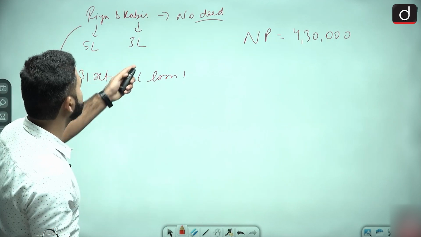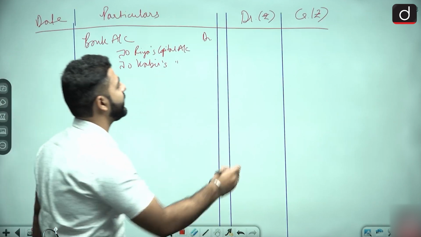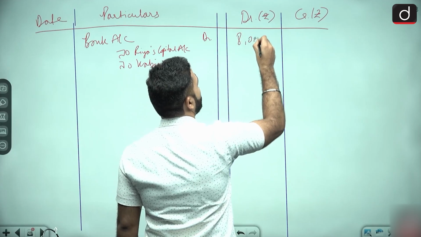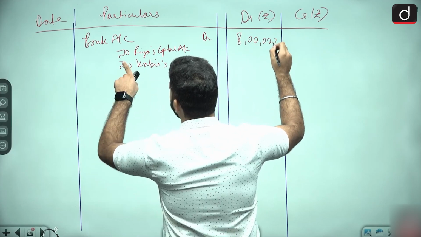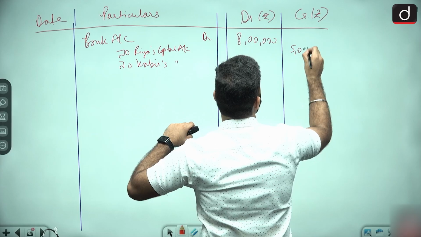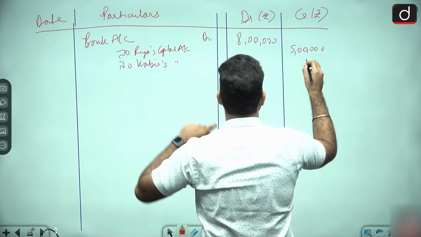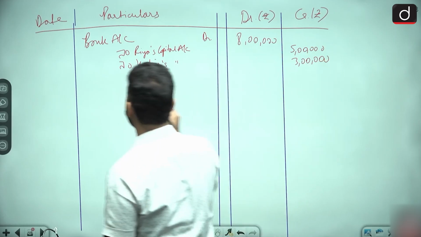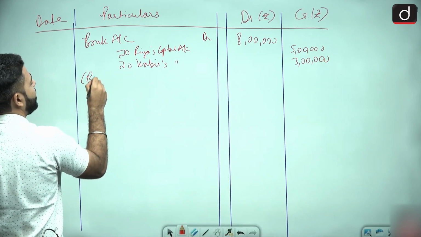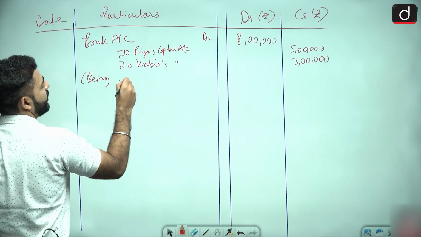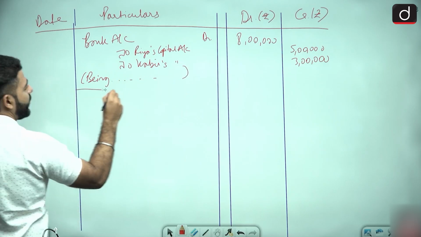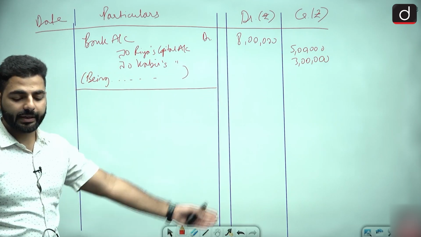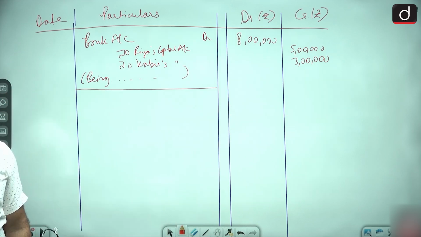Total contribution was 5 lakh and 3 lakh, so total 8 lakh. 8 lakh will be debited, out of which 5 lakh is given by Ria and 3 lakh is given by Kabir. So is the first entry clear? And then obviously you have to write the narration: being capital introduced. Okay. So this was the first entry. Any doubt?